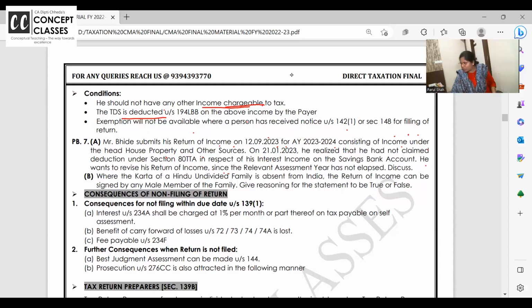I want you all to answer, please. Can he file the revised return in January 24? That is 24, huh? Change the date to 24. All of you should answer.